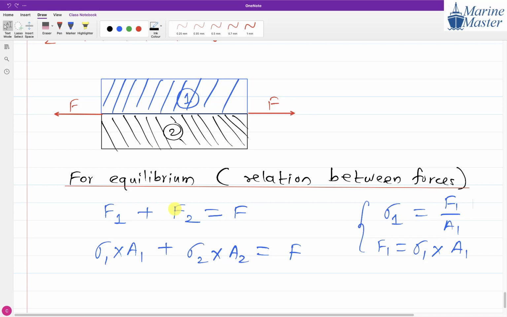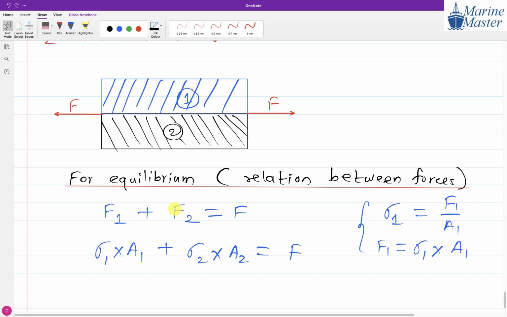In equilibrium, when a number of forces are acting at any point, the forces acting towards that point or going out of that point, the sum of the forces will be 0. That's why they are in equilibrium. It will not move. They are balanced. So here we can consider F1 and F2 as two equal and opposite forces. So when we say F1 minus F2, F1 is equal to F2.